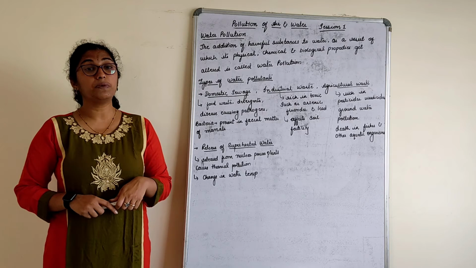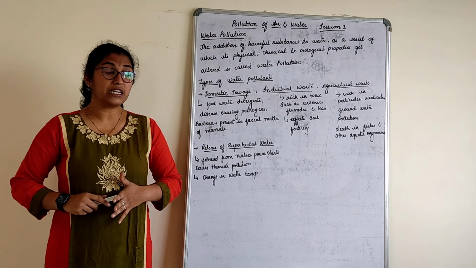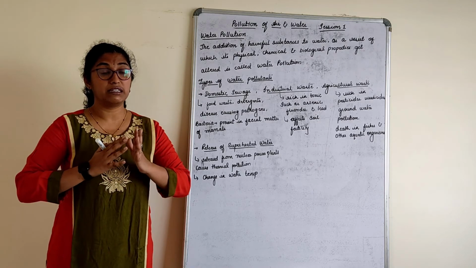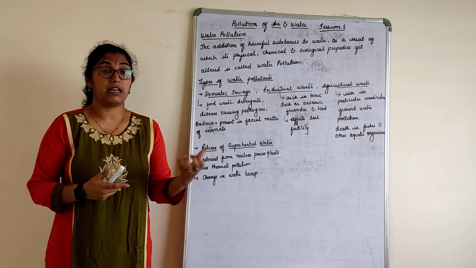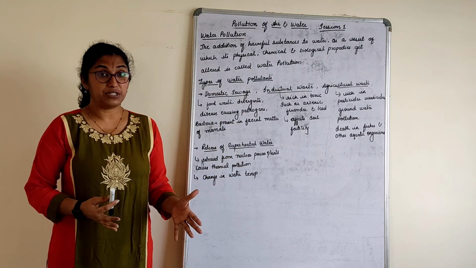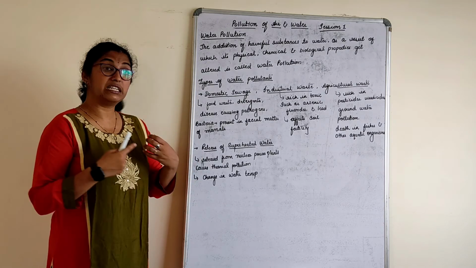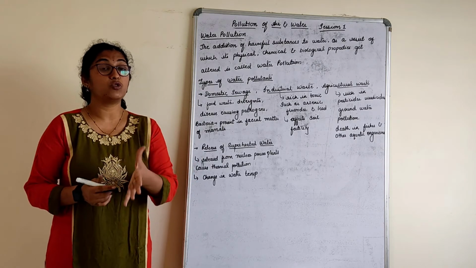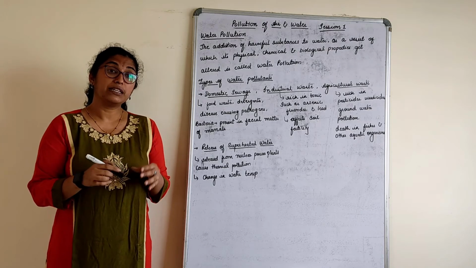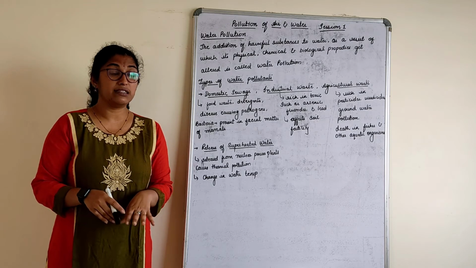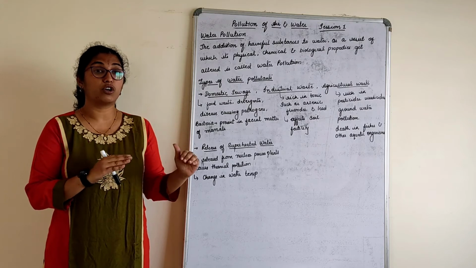Release of superheated water. Now what is the superheated water? It is the type of contaminated water which is released from the nuclear power plants and from the major big factories. So when this water is let out, it causes thermal pollution in water, which will alter the water temperature. Now the water bodies are maintained with some water temperature, right?